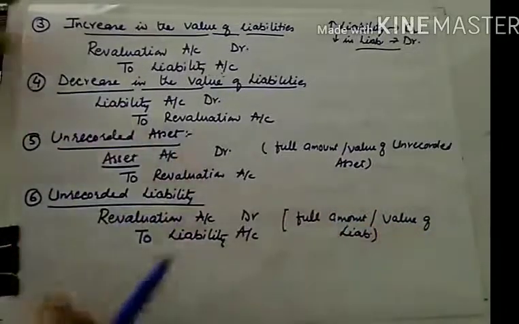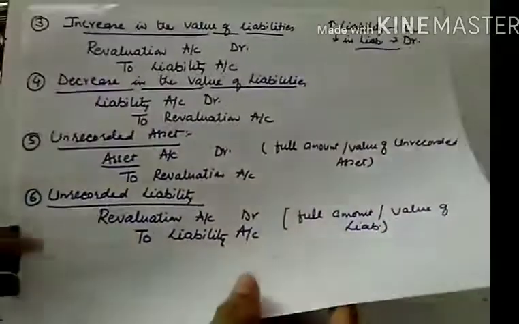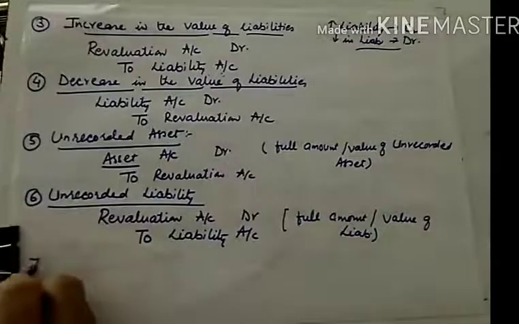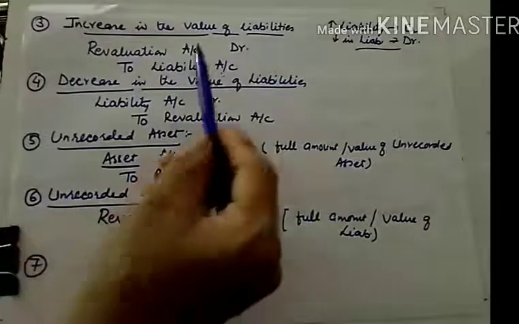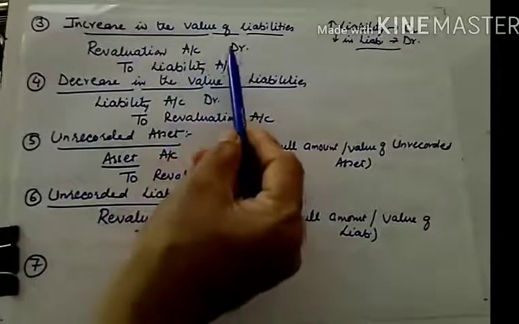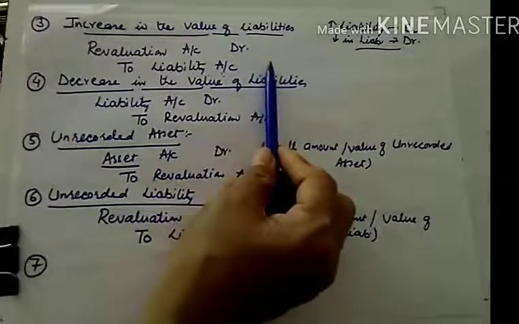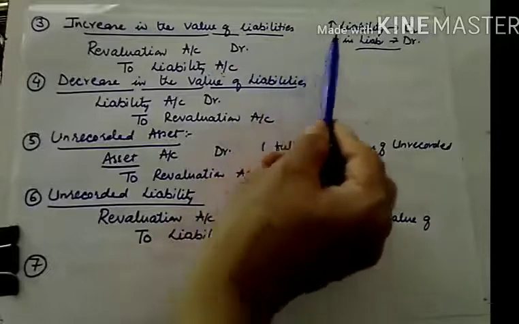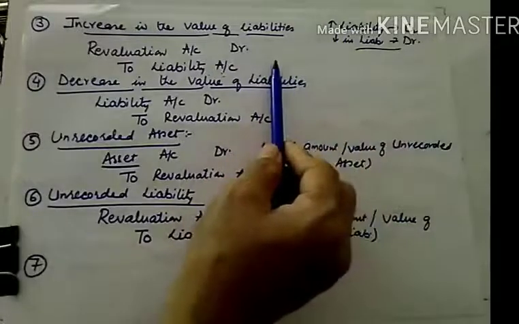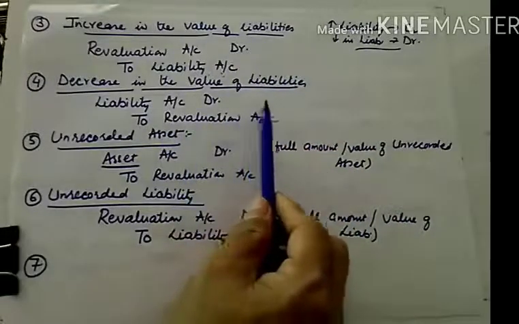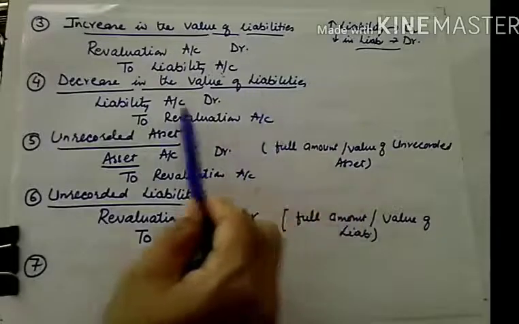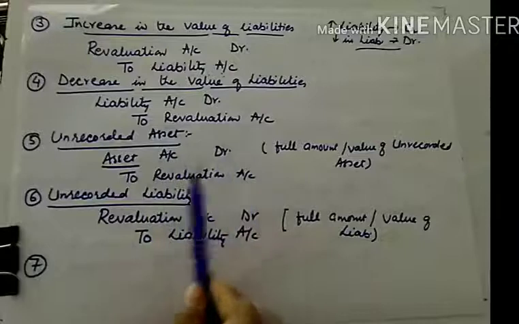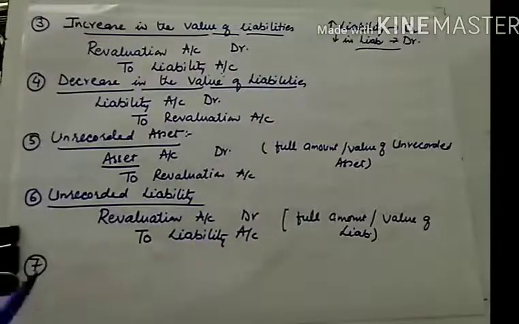because simultaneously all these adjustments will be done in the balance sheet also. So while recording in the balance sheet, here we will be recording liability with the increased value. Increased value means original value of liability plus change, and here also original value of the liability minus this change. But here you will be recording asset with the full value, liability with the full value.